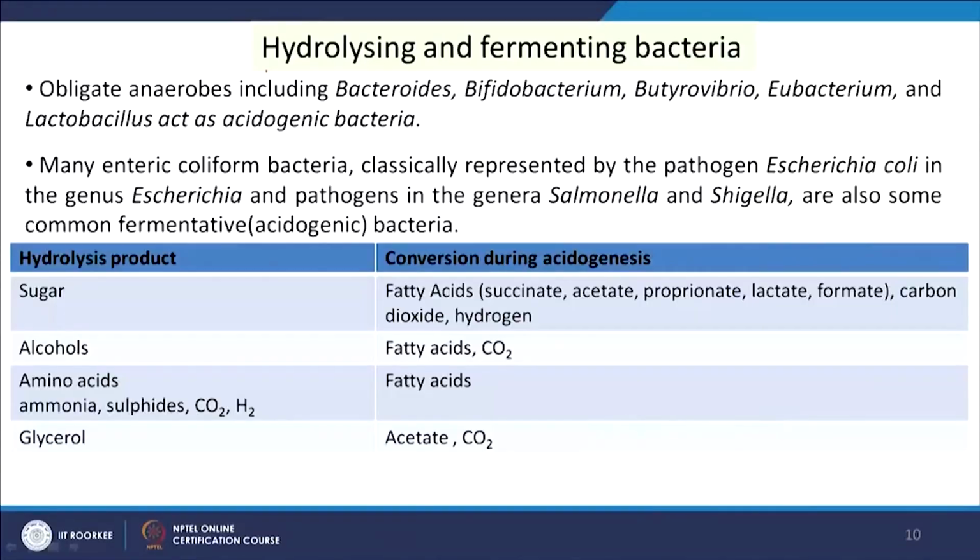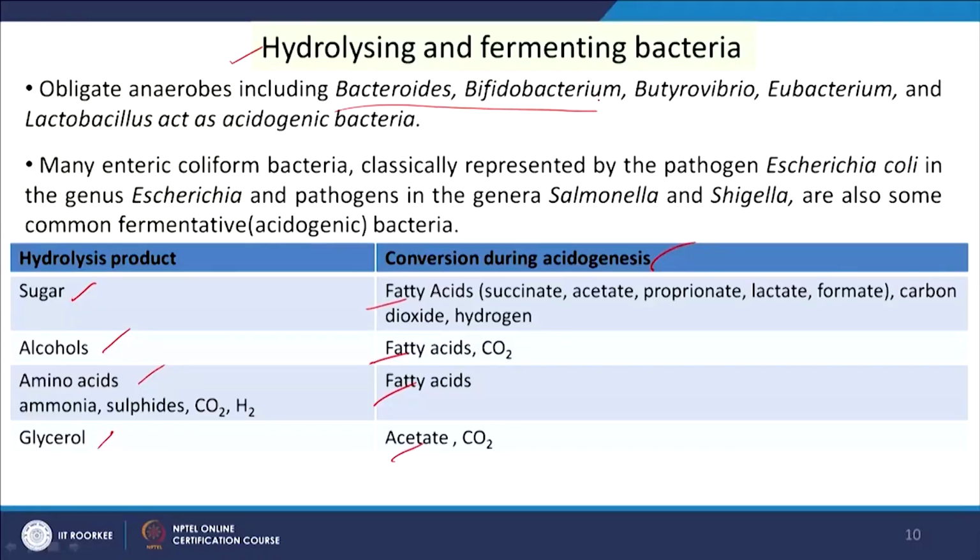So, hydrolysis or hydrolyzing and fermenting bacteria. Hydrolysis takes place and then fermentation also takes place. So, here what we get, hydrolysis products: sugar, then alcohols, then amino acids and glycerol. So, they will be further converted to different compounds in the acetogenesis phase. In the acetogenesis phase, sugar is converted to fatty acids, alcohols to fatty acids, CO2, and ammonia is also fatty acids, and glycerol to acetate. So, these are the different products which are produced through this acetogenesis step.